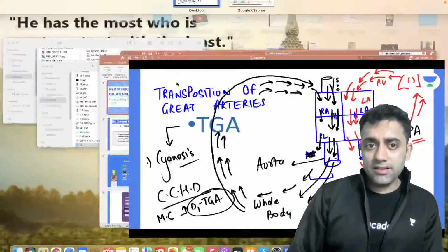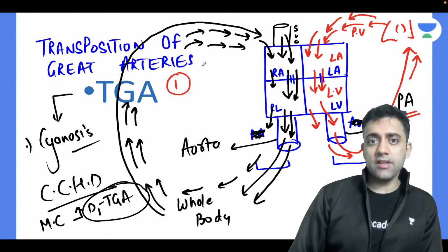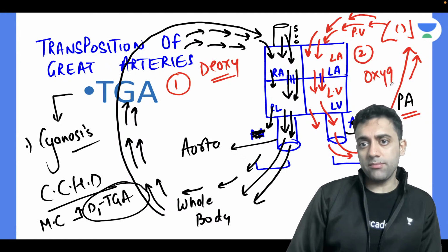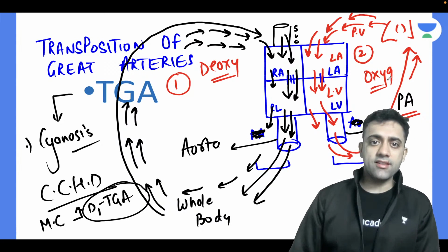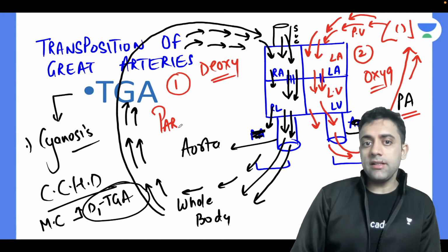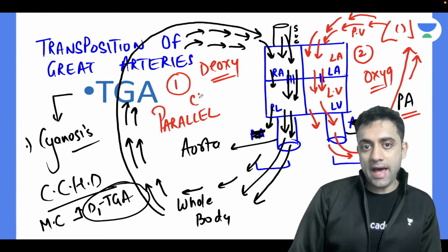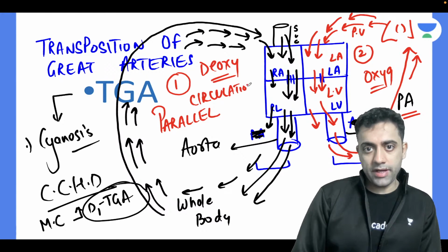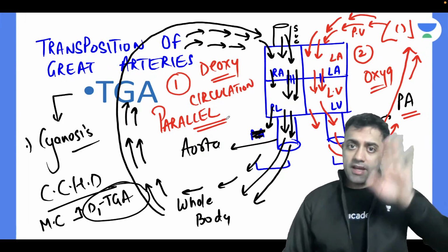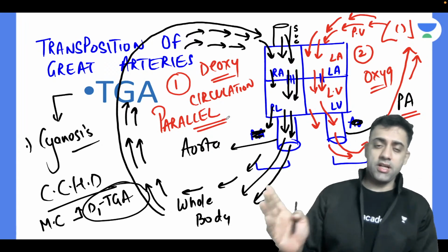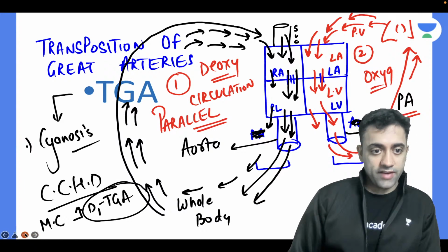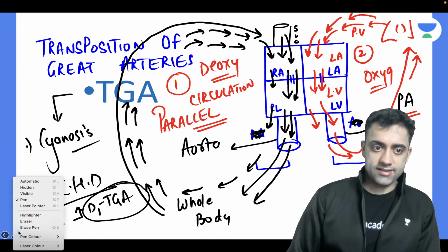So number one, at this point, on the right side of the heart it is deoxy blood coming and going, and on the left side of the heart it is oxygenated blood coming and going. Yes or no? Can we understand this point? This is known as parallel circulation. That is the first point. Parallel: on one side the deoxy blood is jumping here and there, and on the other side the oxygenated blood is jumping. There is no connection at all. Both are circulating separately. This is known as parallel circulation.